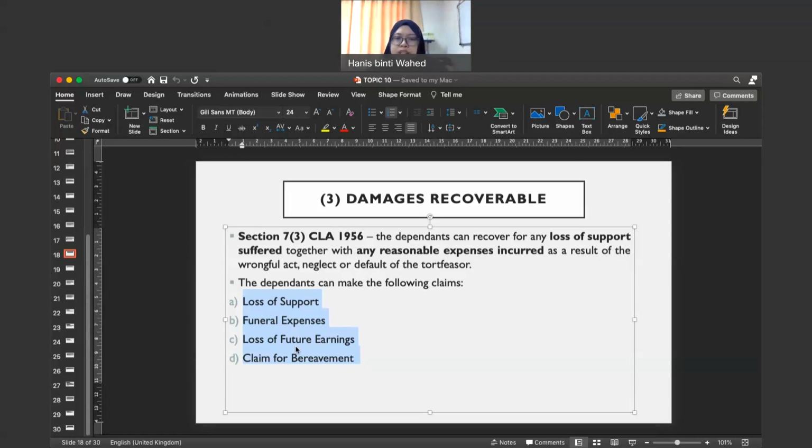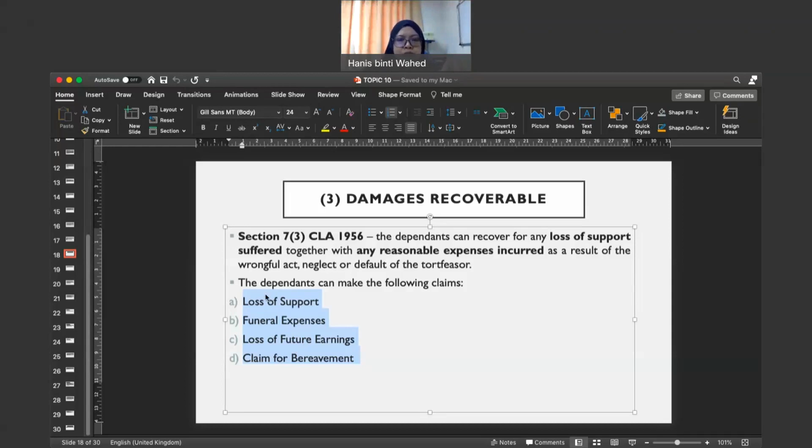Okay, but provided that she needs to prove all the elements of negligence, by providing all the evidence necessary, etc. Okay, so the court then will, after A managed to prove the case, make assessment of the damages, and then decide the multiplier, multiplicand, and then the court will assess the amount of damages. Okay, all right. So these are the damages. So the question, what are the type of damages? So these are some of the damages that dependent can claim against the tortfeasor.